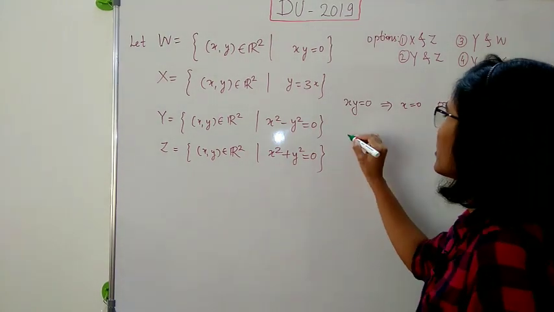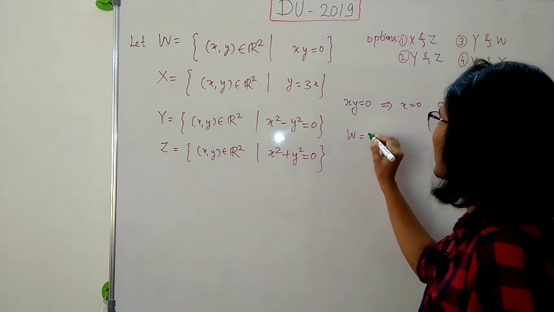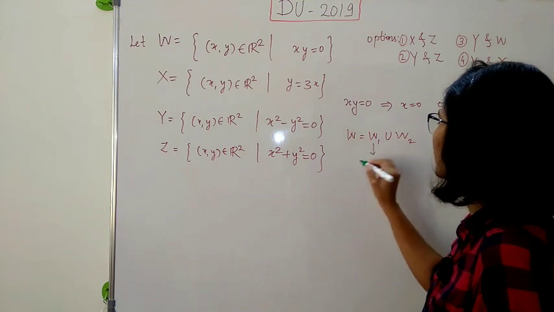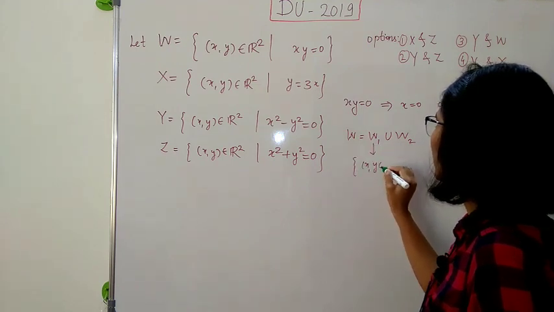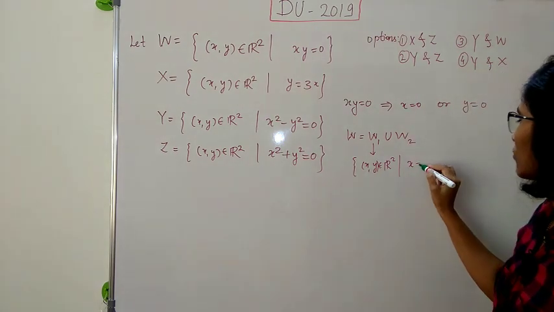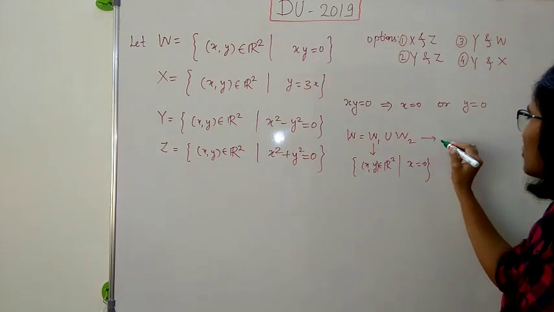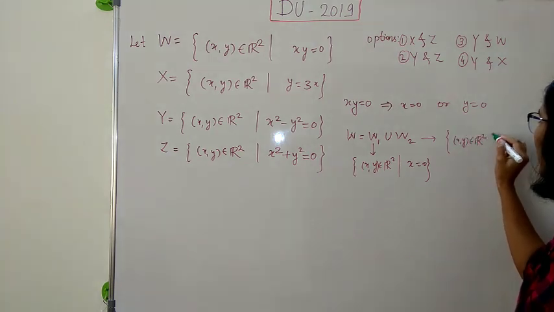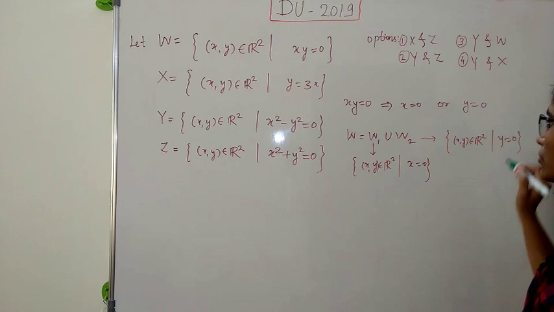So this W is just equal to W1 union W2, where this W1 is all (x, y) in R2 such that x equal to 0, and take this W2 to be (x, y) in R2 such that y is equal to 0, right?